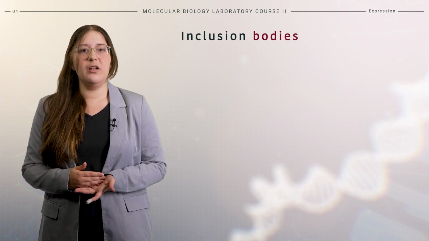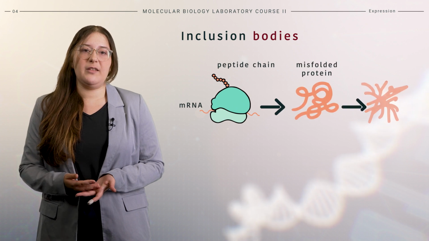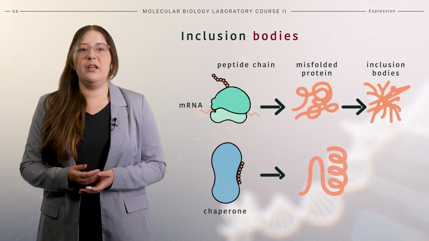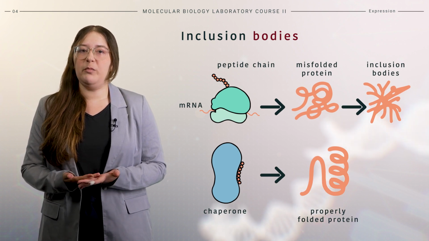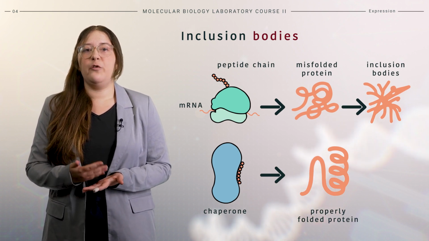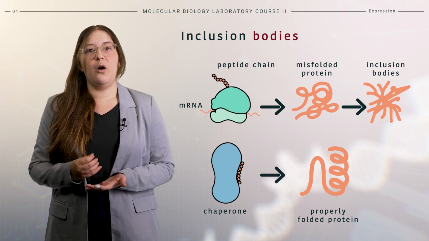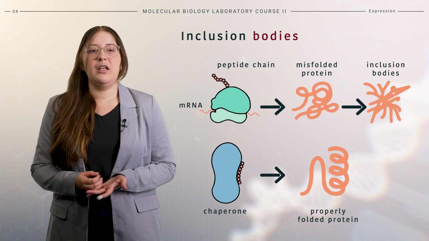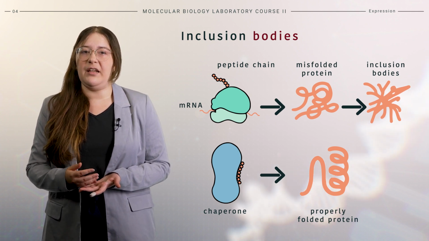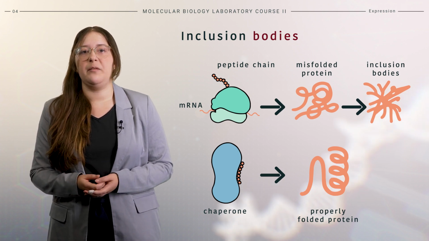During expression, soluble proteins should be formed, but protein aggregates, known as inclusion bodies, can also form. Inclusion bodies are insoluble protein aggregates that form due to misfolding during expression. Overexpression of genes can increase their occurrence. Inclusion bodies are often inactive, and only in rare cases do the aggregates retain functionality.